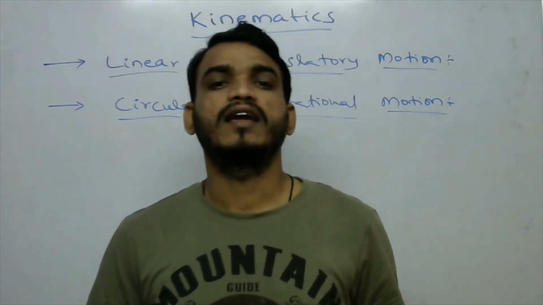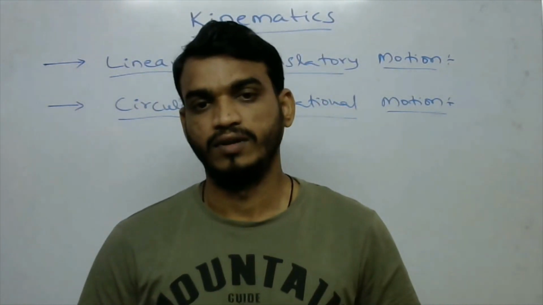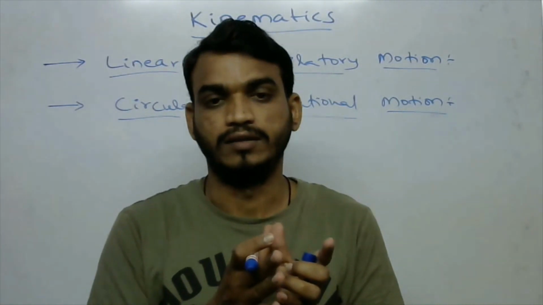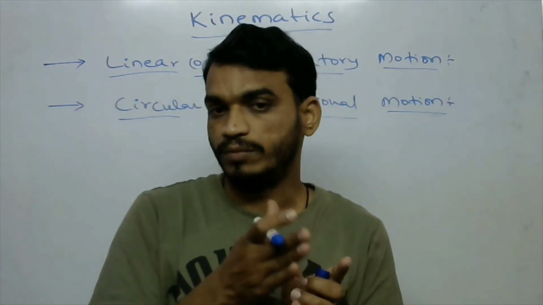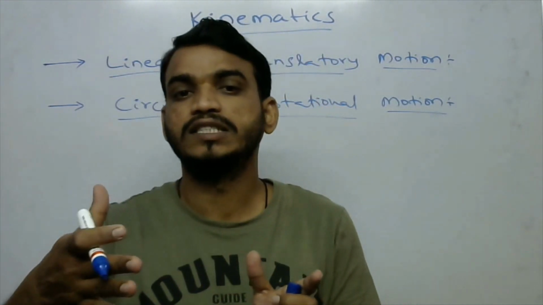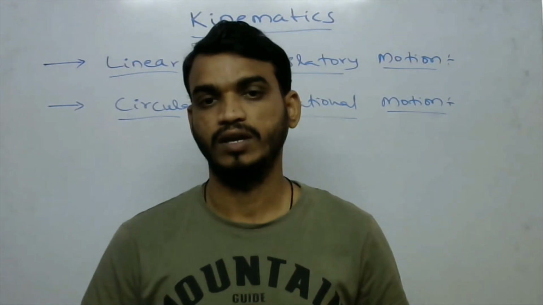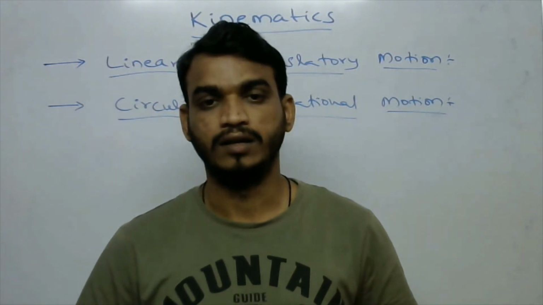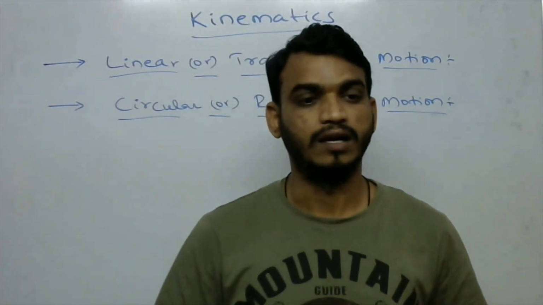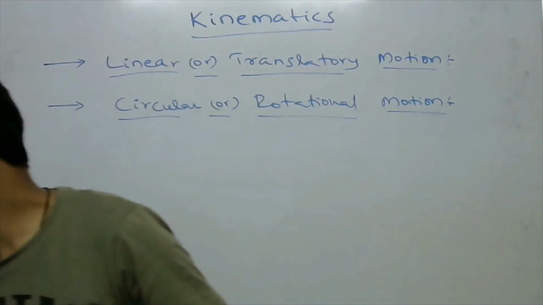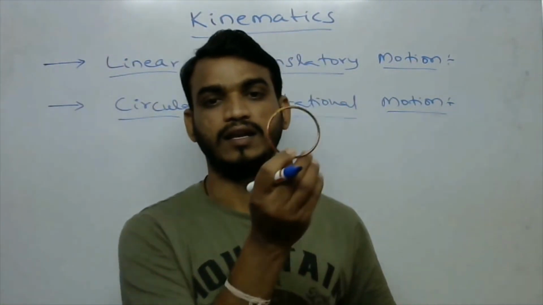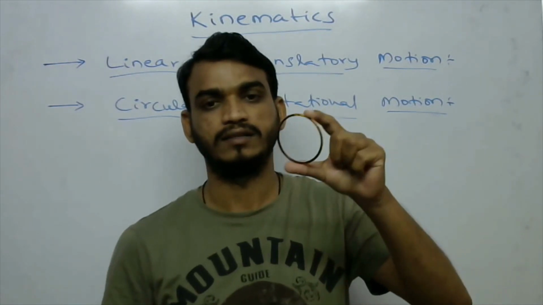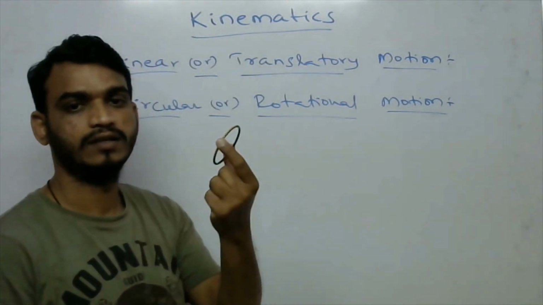If I take any circle, the distance from a fixed point to the particle does not change. For example, I am taking a circle like a bangle. So in this bangle, what will we take here?